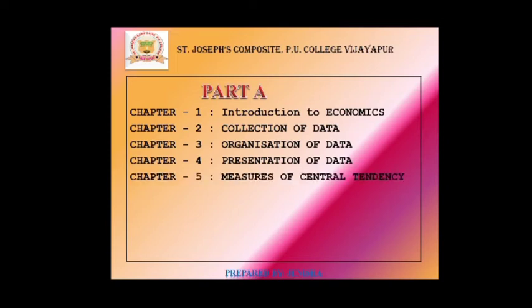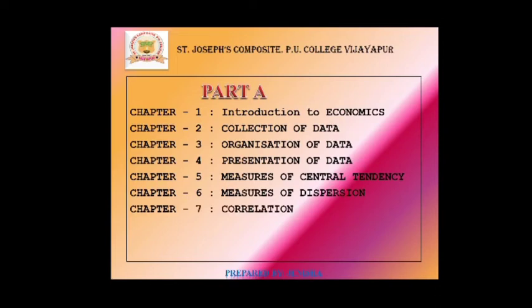And chapter number 5, Measures of Central Tendency, chapter number 6, Measures of Dispersion, and chapter number 7, that is Correlation. Here we are able to study the statistical and numerical applications that we can use to get the exact result. There are direct methods and indirect methods. So various statistical methods we can use, that is in these 3 chapters.